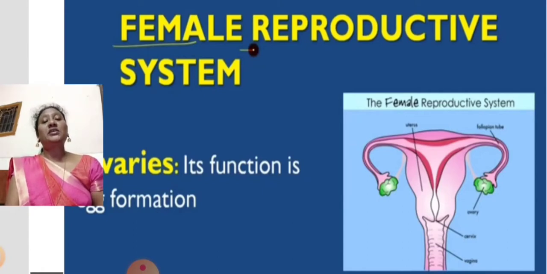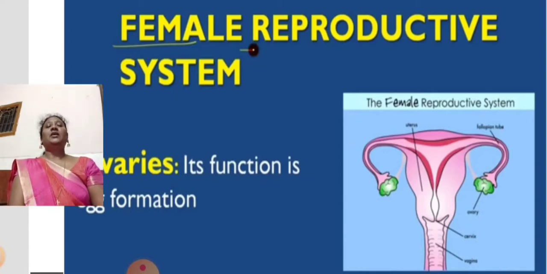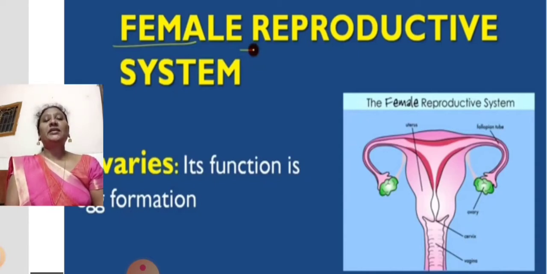and also the process of external fertilization and internal fertilization, and how the male reproductive system participates in the process of reproduction. How the male reproductive system secretes the sperms, why it is called the urinogenital system, and how the sperms travel and how the sperms live. These are all the concepts we studied in the previous session.